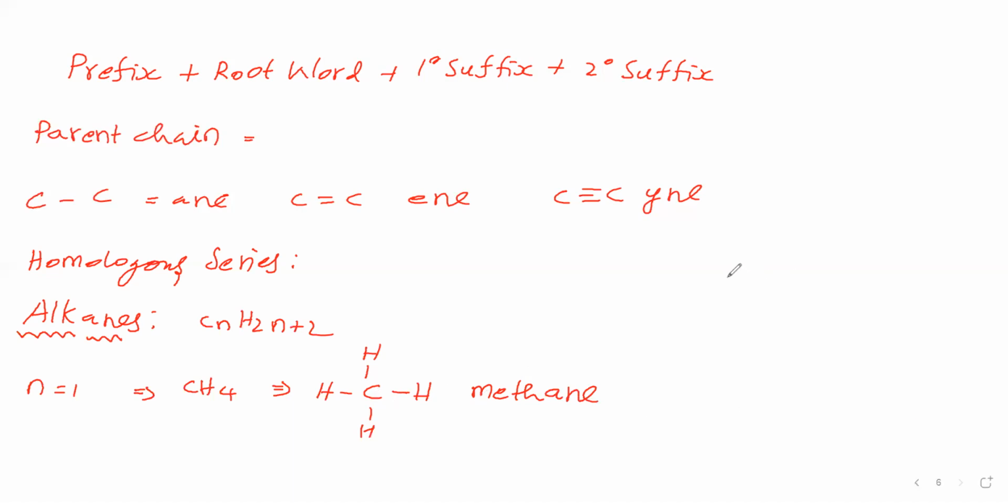Then we will take n is equal to 2. n is equal to 2 means C2H6. Here two carbon atoms are there. The two carbon atoms we will write. And between carbon atoms we have to give single bond. Here primary suffix is ane. Ane indicates between carbon atoms single bond. So between carbon atoms we have given single bond. Then hydrogens we will give, for this carbon we will give 3 hydrogens. For this carbon 3 hydrogens will give.